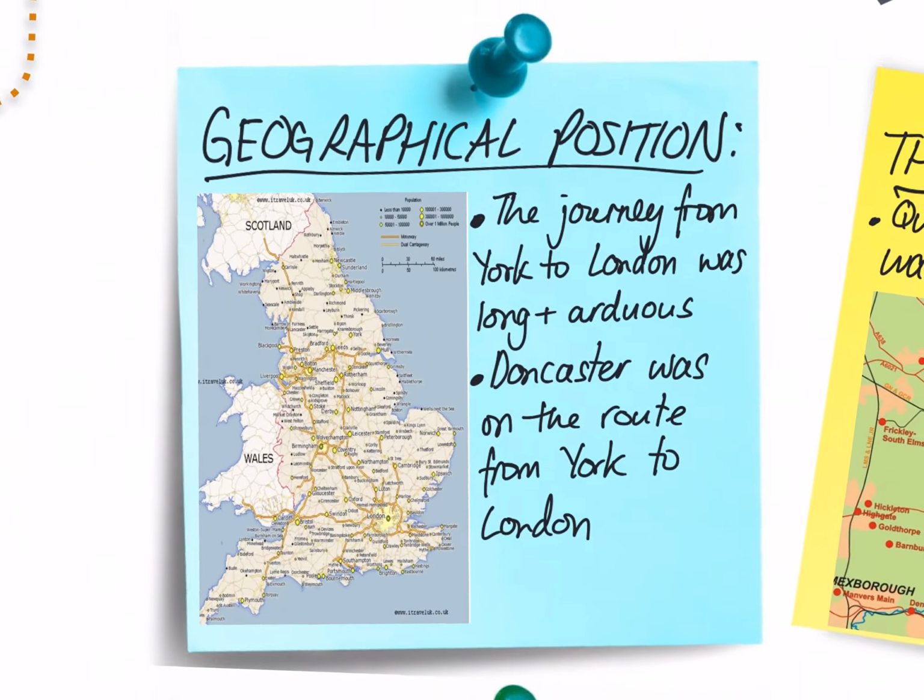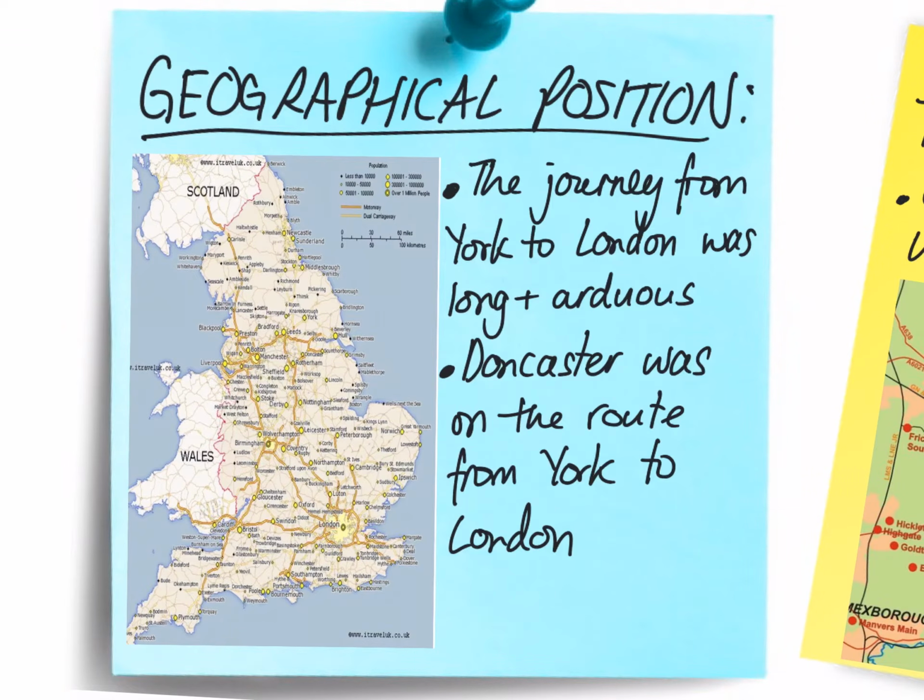So let's zoom in and look at the geographical positioning. As you can see here, this revolves around, as we've described before, the journey from York to London was long and arduous. If you remember, you would have to get on a train to York, then you go down here, you get off at Derby, and then you'd have to get another train to Rugby, and then essentially you could get to London. That was a long journey because it was 3 different trains.